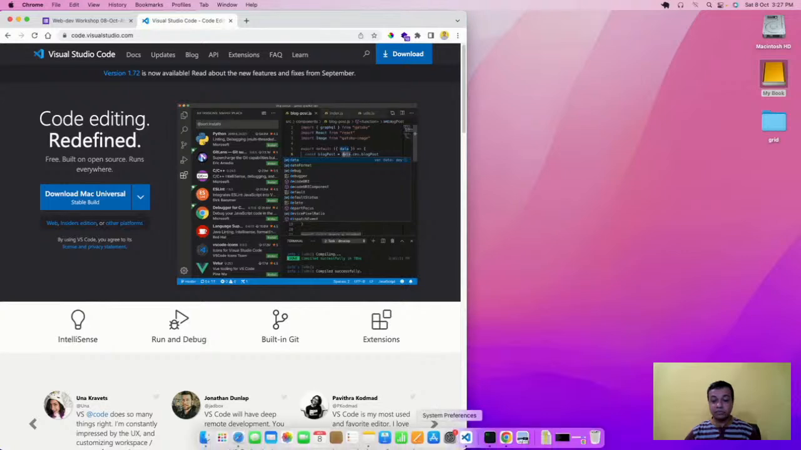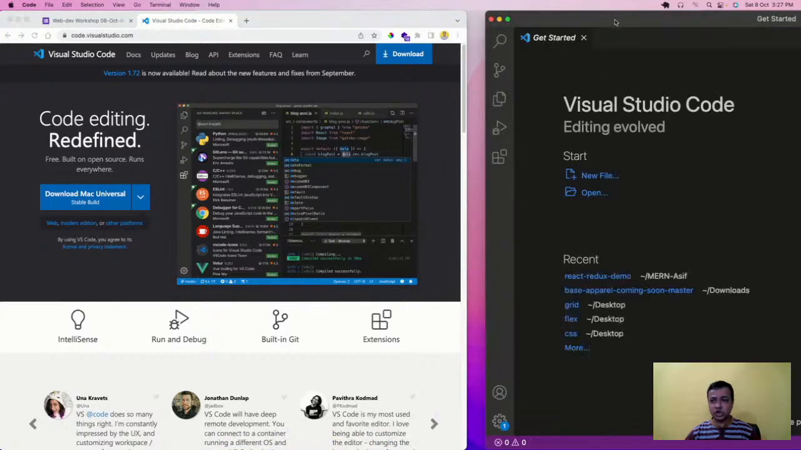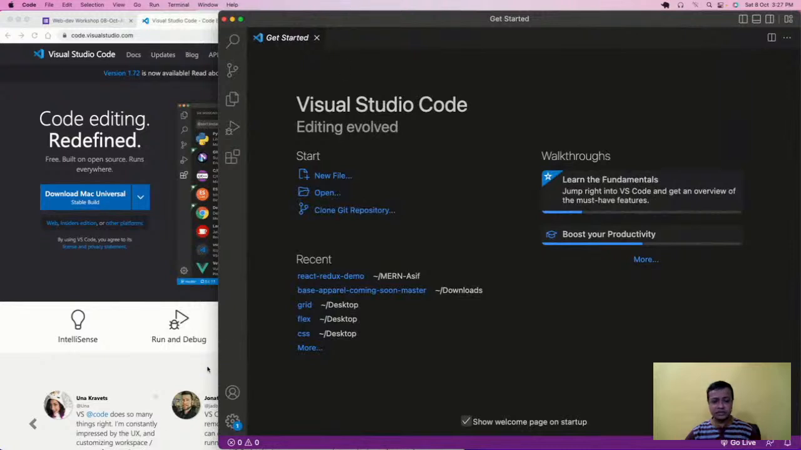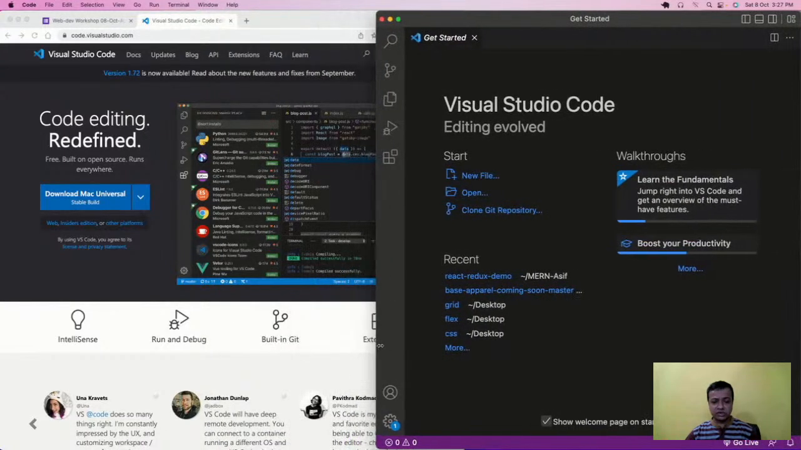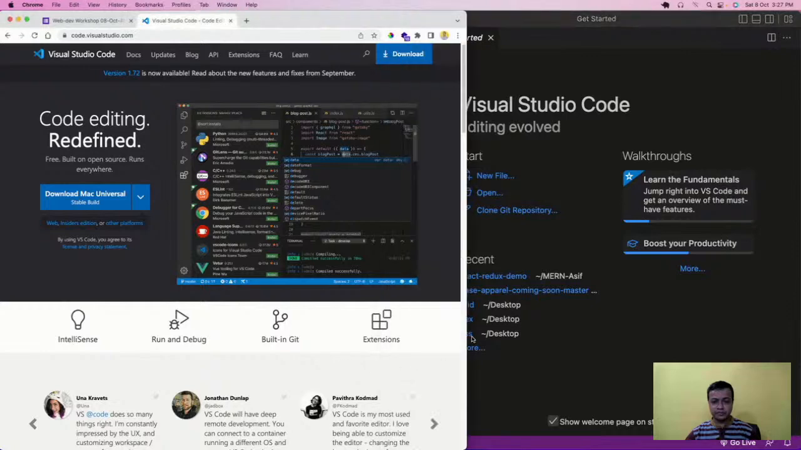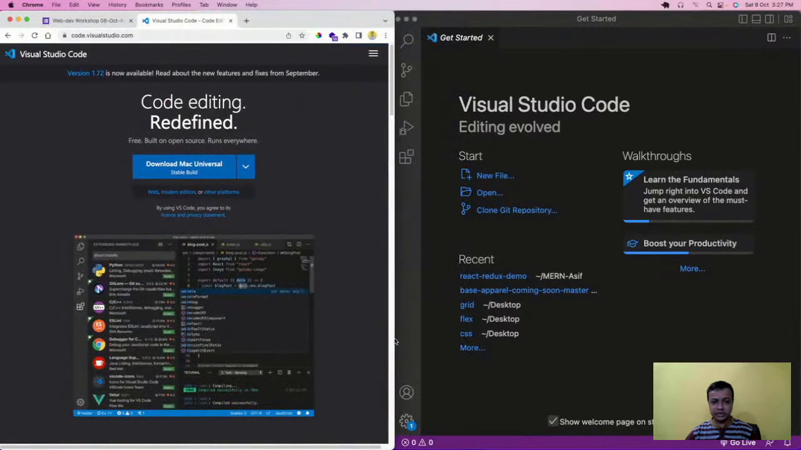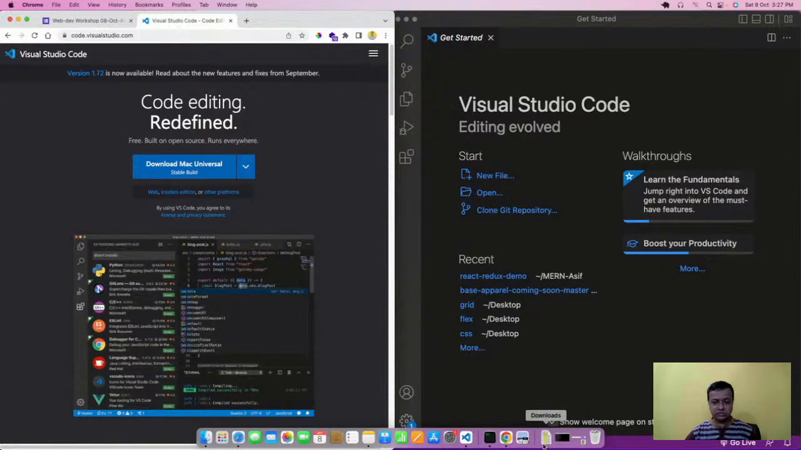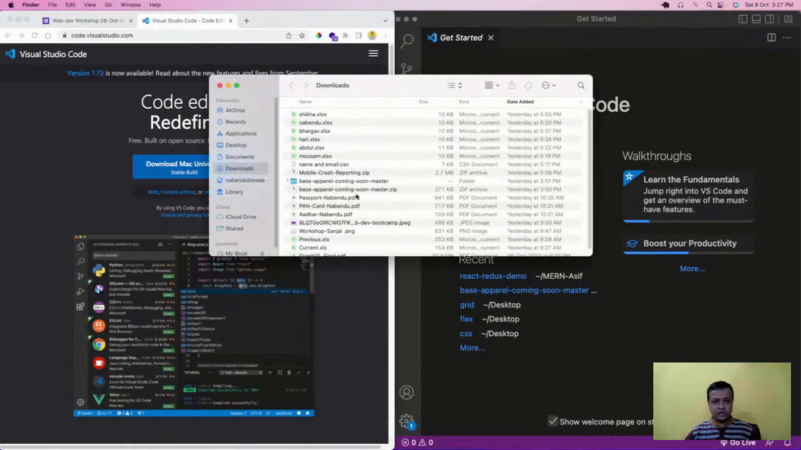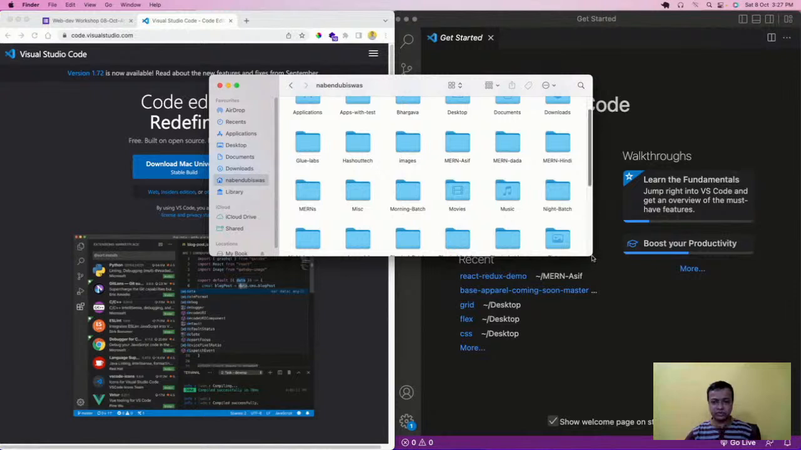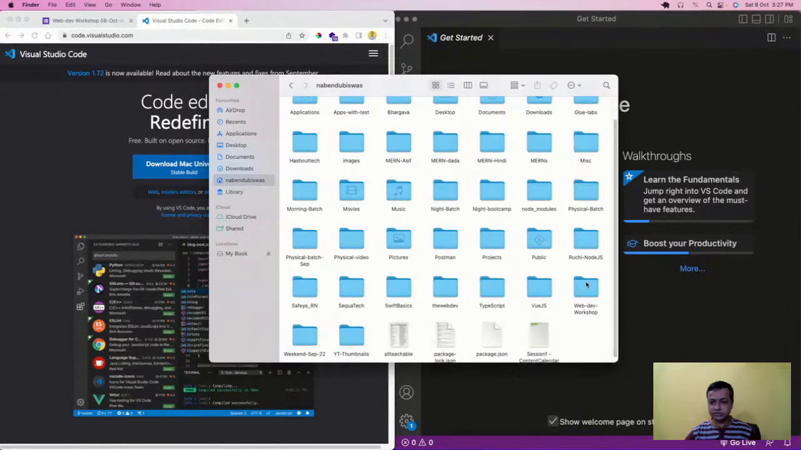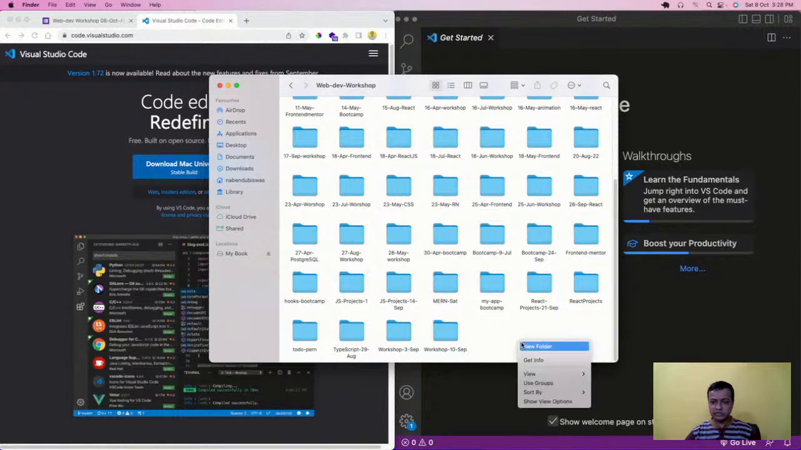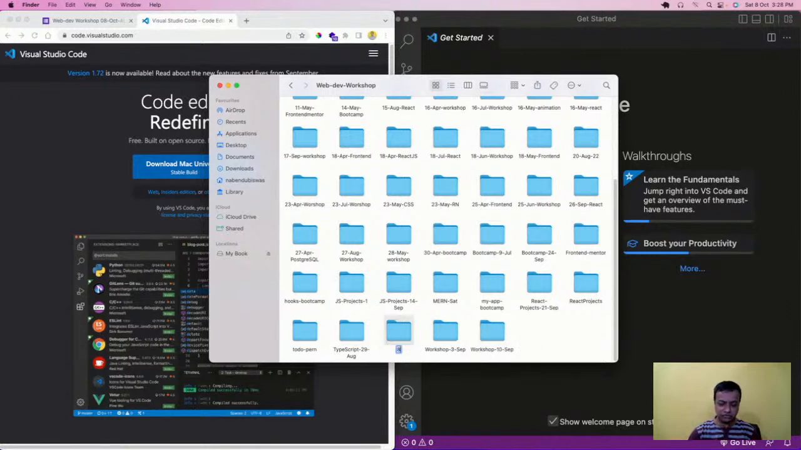Now when VS Code gets installed, it will look like this. Now what you need to do is create a folder. I didn't create a folder yet, so let me go and create a new folder. In Windows also you do it like this. I'll name it 8 October workshop.